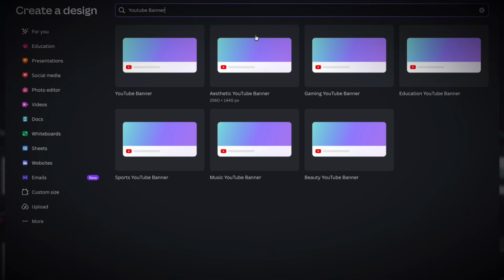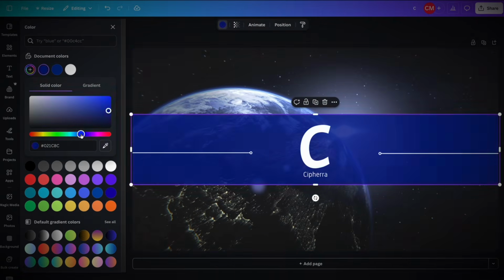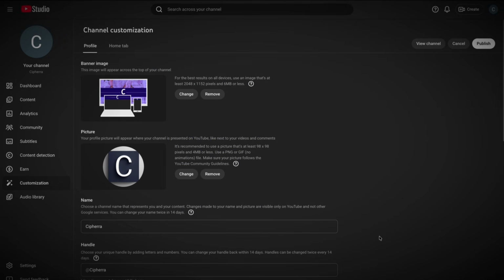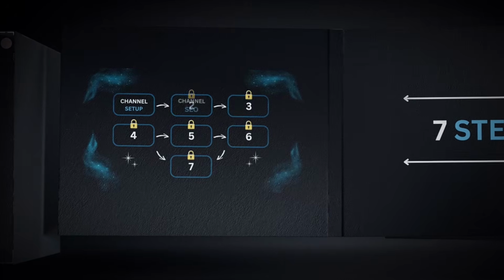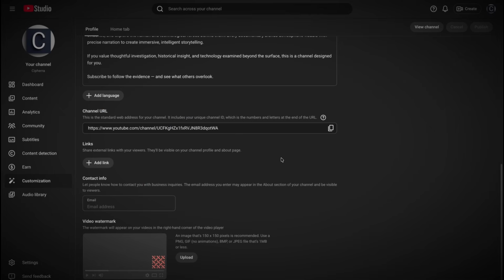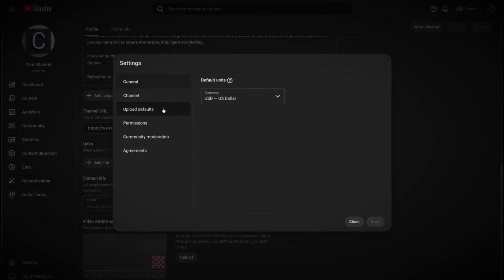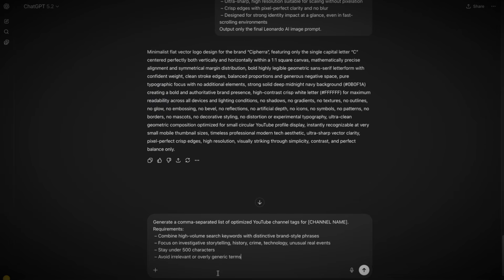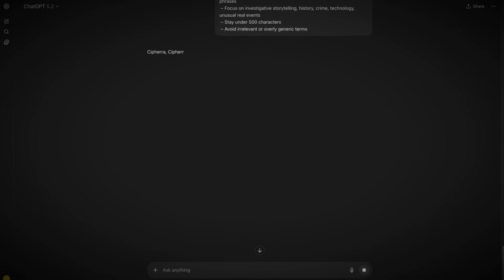For the banner, open Canva and select the YouTube banner template. Keep the design minimal and dark to match that documentary aesthetic, then upload it to your channel. Step 2. Channel SEO. Head to YouTube Studio, then go to Settings, Channel and Keywords. Open ChatGPT and use the channel SEO prompt to generate optimized keywords.